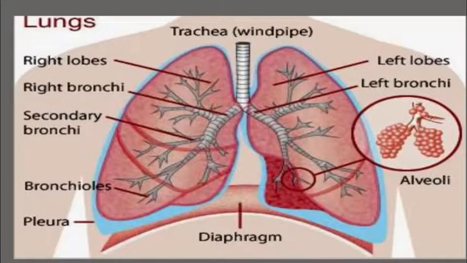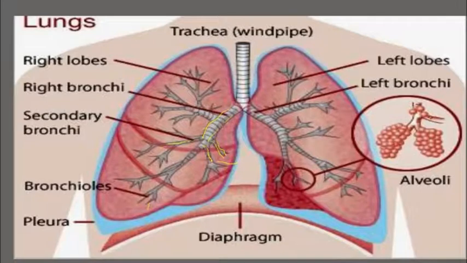bronchi and bronchioles. So once the trachea is divided into bronchi and then enters into the lungs, the bronchi have cartilaginous rings, made up of 5 to 6 cartilaginous rings. But when we talk about the trachea, it is made up of 16 to 18 cartilaginous rings. Again, the bronchi are divided into bronchioles. So you can see the primary bronchioles, then secondary bronchioles, and then tertiary bronchioles.